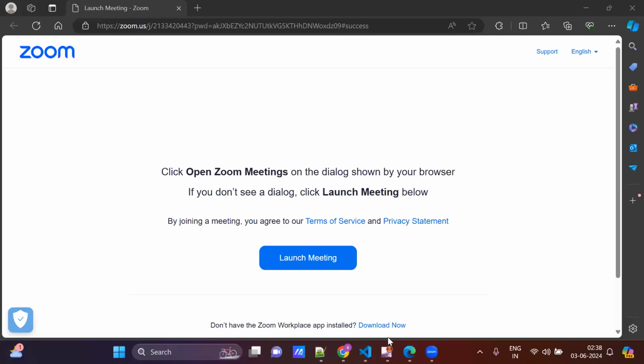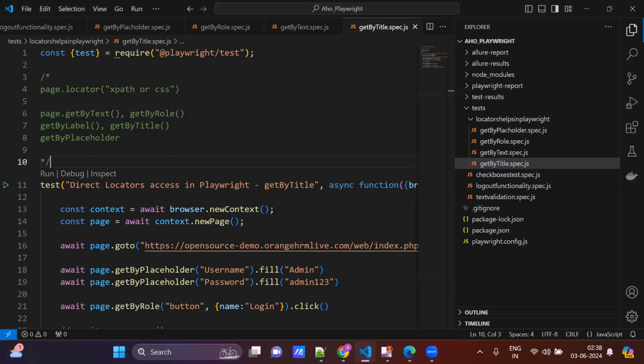Hello all, today we will learn Playwright inbuilt text validations. We can do text validation by using Playwright inbuilt methods.